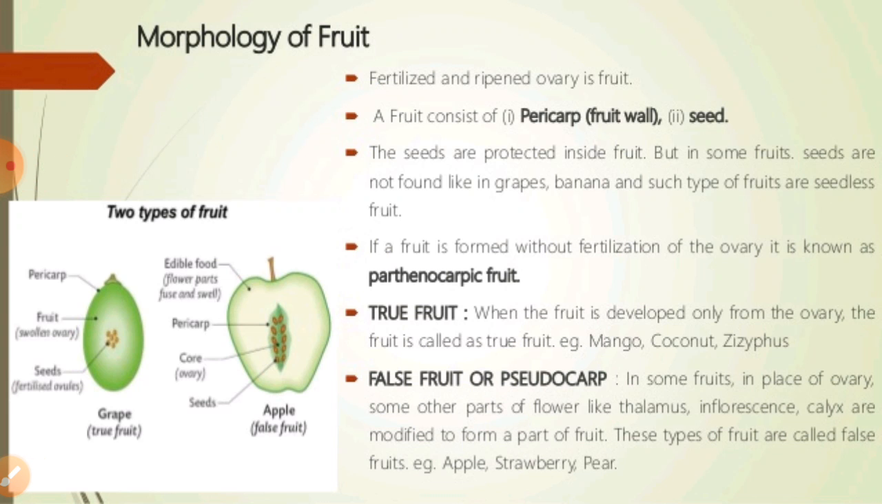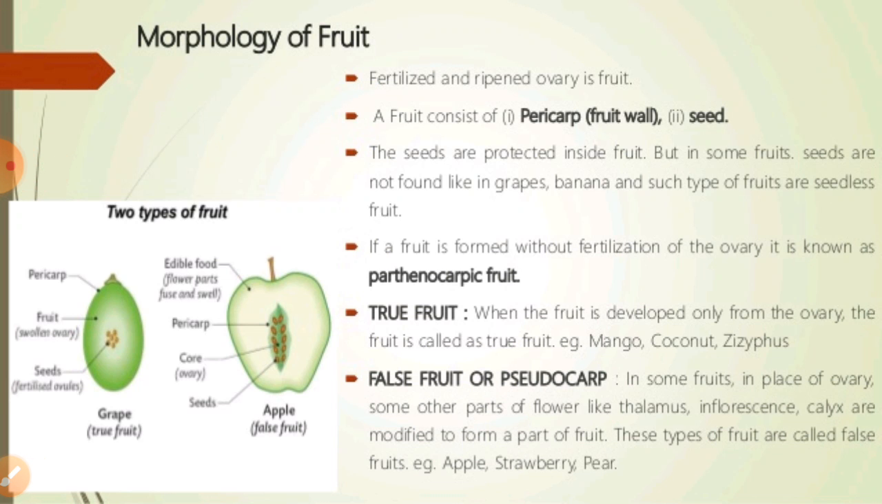Generally we all know that after fertilization, gestation takes place in the plants, and when fertilized, the reproduced ovary is a fruit. As we know, after fertilization the ovary changes into the fruit, and the ovule changes into the seed. So we can say the fruit may consist of the pericarp, or fruit wall, and the seed.